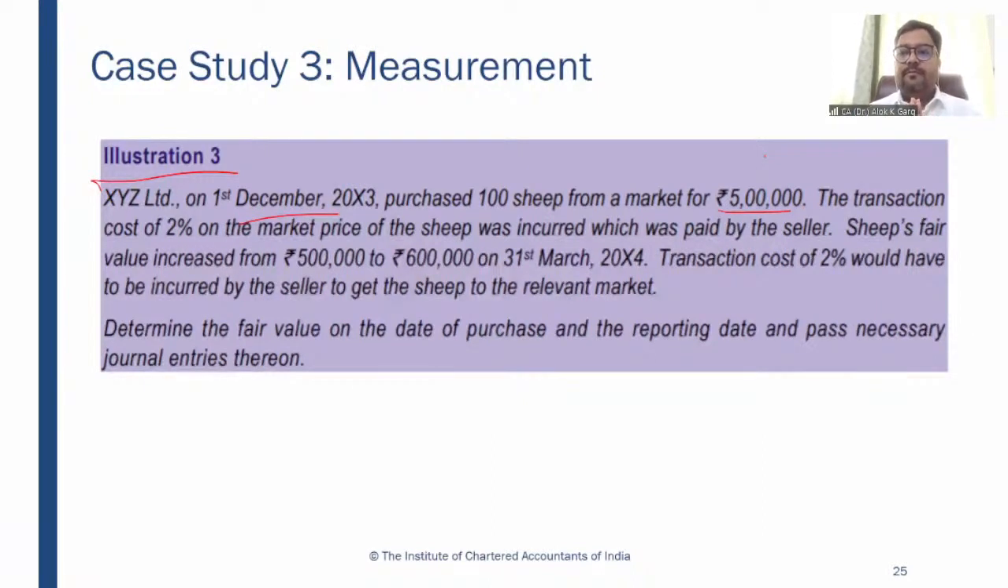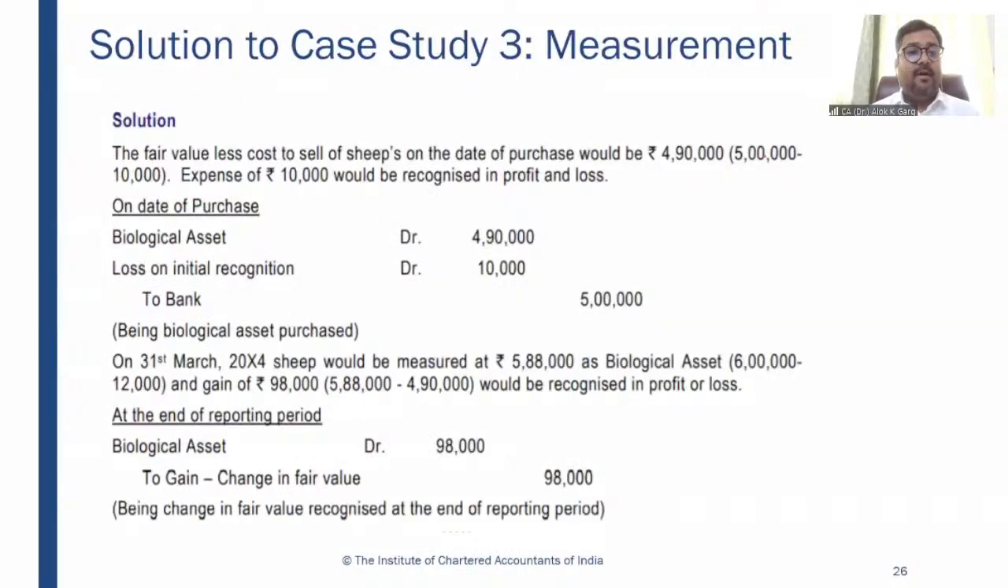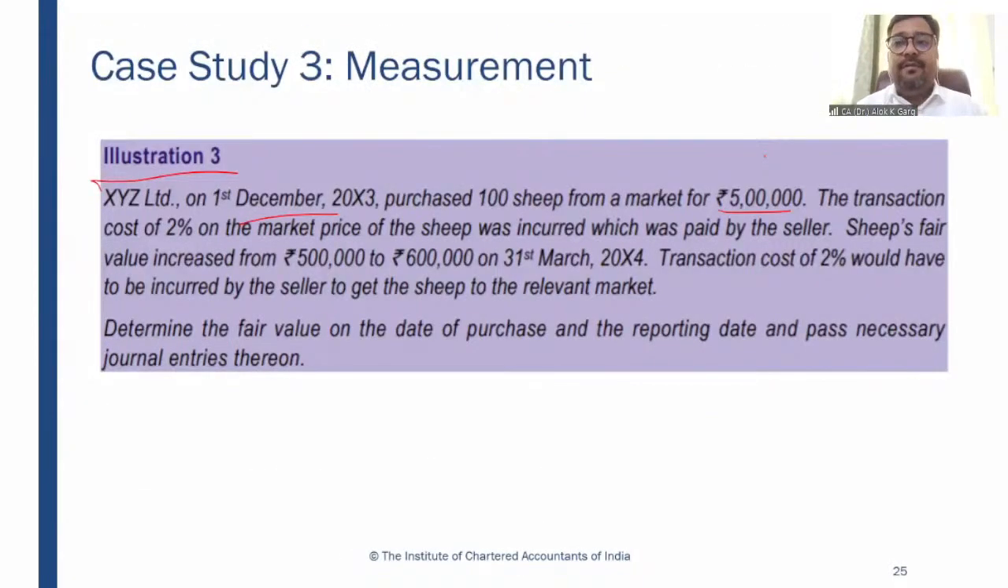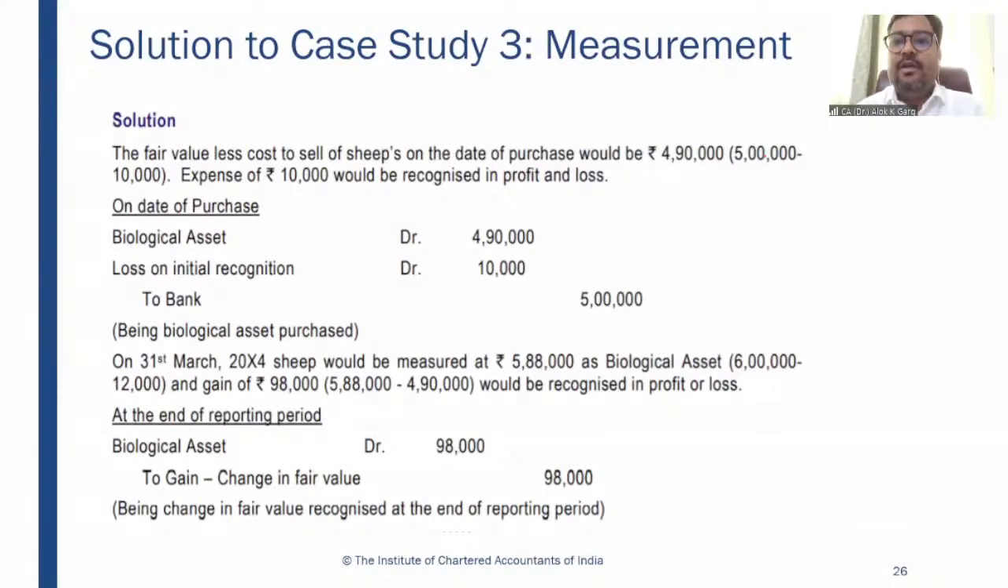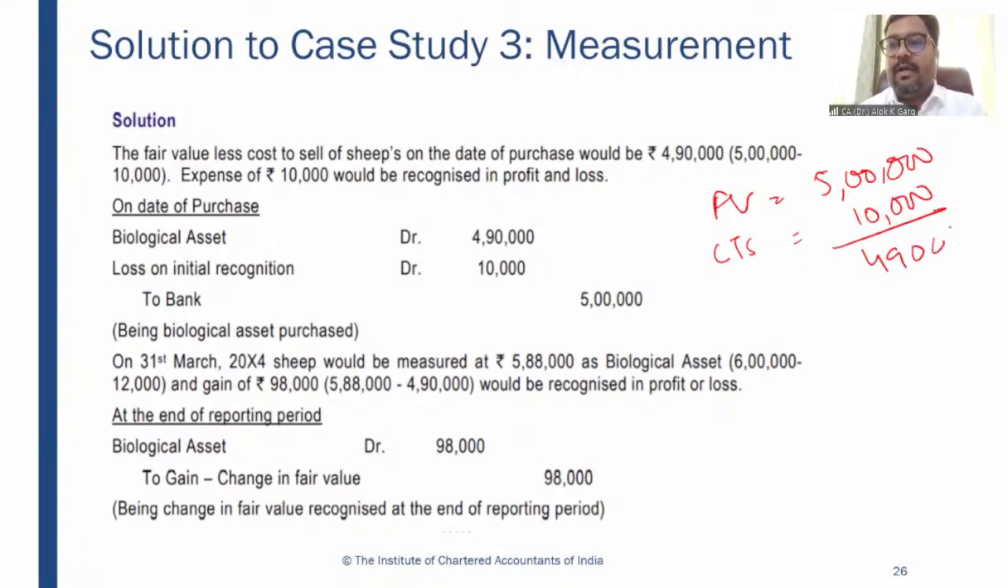So first of all, what will be the accounting entry at the time of initial recognition? At the time of initial recognition, remember my Excel file. This has to be recognized at fair value less cost to sell. What is my fair value less cost to sell? So here my fair value is 5 lakh. My cost to sell is 2% of 5 lakh, which is 10,000. My fair value less cost to sell is 4,90,000.